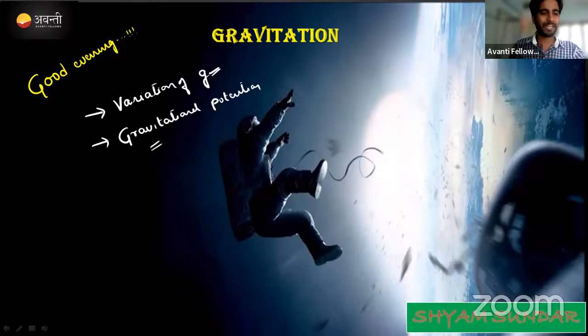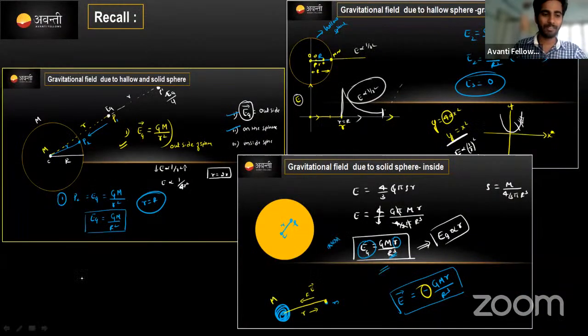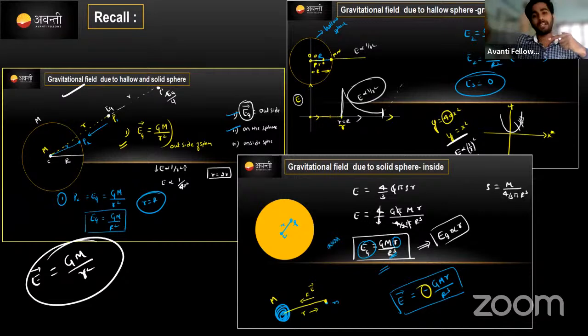Okay, we'll start. And before starting, yesterday, what are the things which we covered? We'll take a quick recall and it might give a good idea also. Yesterday, we started the gravitational field due to a hollow sphere as well as the solid sphere along with the graphical representation. What happened was, for a solid sphere, at a point outside we got the gravitational field intensity GM divided by r square. Here r is the distance from the center of the sphere to the point we are considering. Correct? In a hollow sphere, where does the mass concentrate? At the center of the sphere.